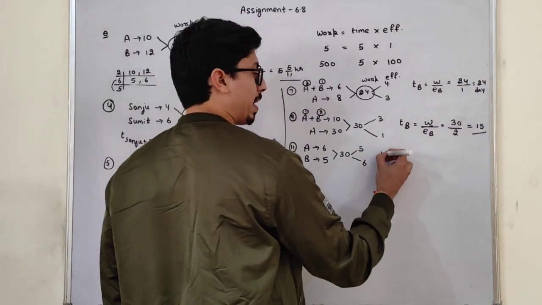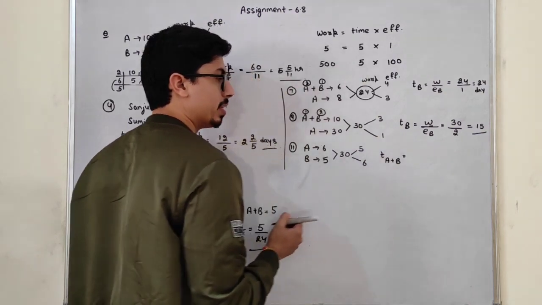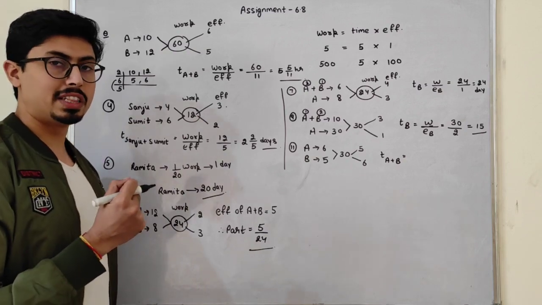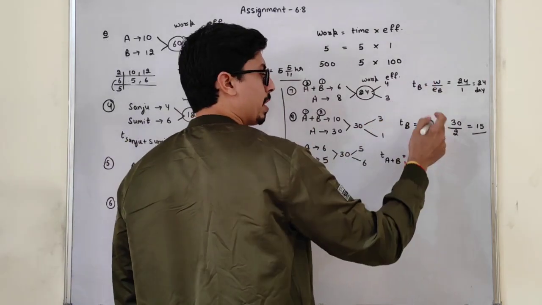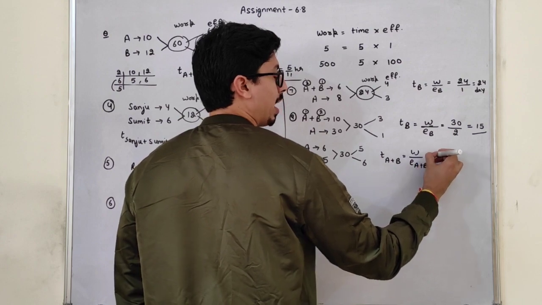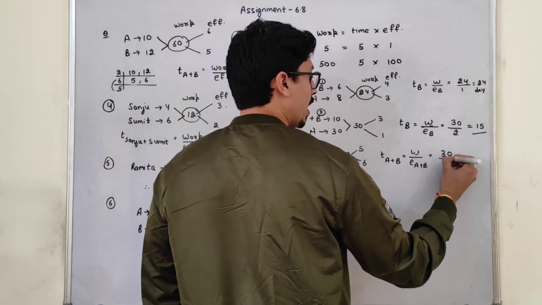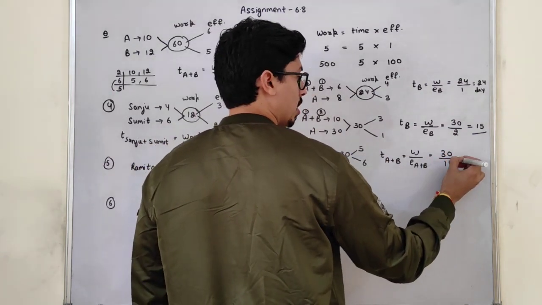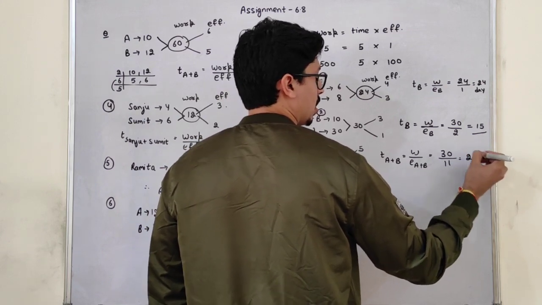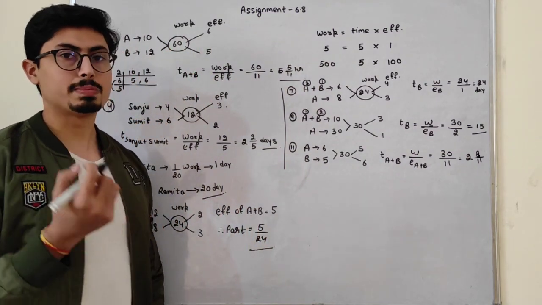I have to find the time taken by A and B both if they work together. So time is equal to work upon efficiency. Whose efficiency do I have to take? A and B both. So work is 30, and the sum of the efficiency of A and B is 11. So it will be 2 and 8 by 11 days. So 2 and 8 by 11 days is my required answer.